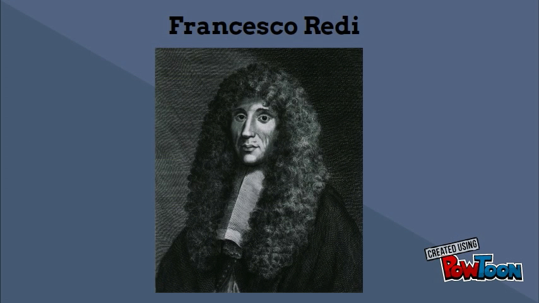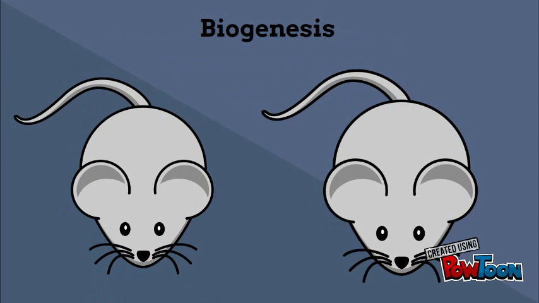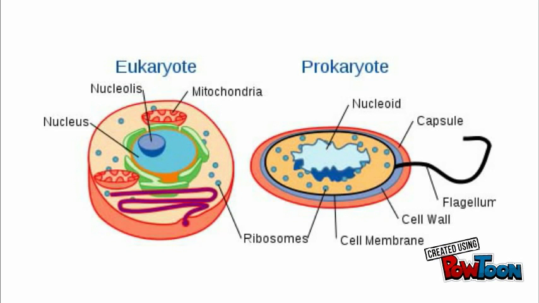Like other scientists during the 17th century, Francesco Redi did not believe in this, and so he created an experiment in order to test it. In his experiment, Redi placed meat in a sealed and in an unsealed container. After noticing that flies would only be attracted to the unsealed container, he was able to prove that life does not generate randomly. Out of this experiment came the idea of biogenesis, where life only comes from other life.